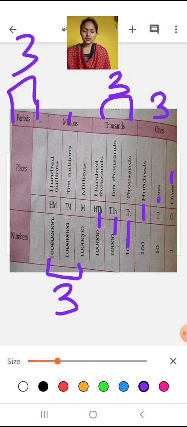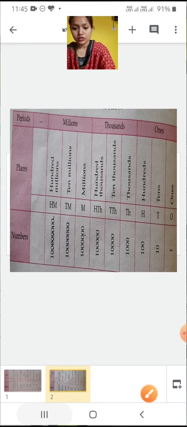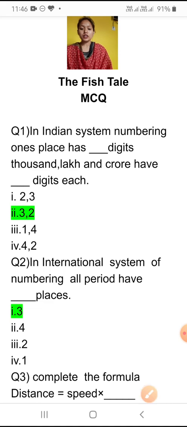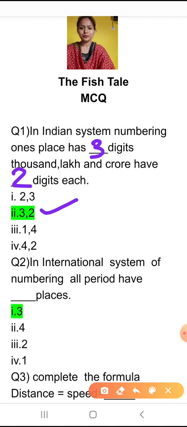Okay, so this is the numbering system, the Indian and international system. So let's come back to the question. Now here the question was, in the Indian system of numbering, ones period has how many digits? We have studied, ones period has how many digits? 3 digits. Okay, ones, tens and hundreds, 3 were there. Now lakhs and crore had how many digits? 2 digits. So 3 and 2. So the second option is correct.